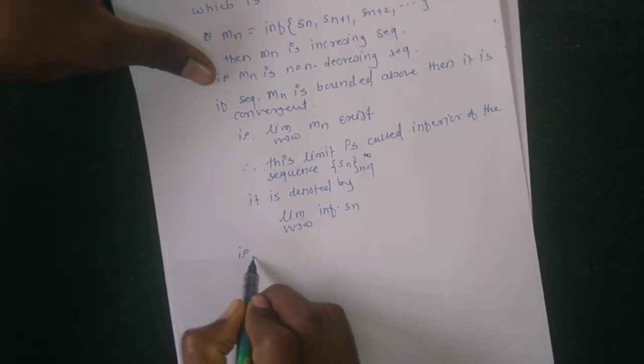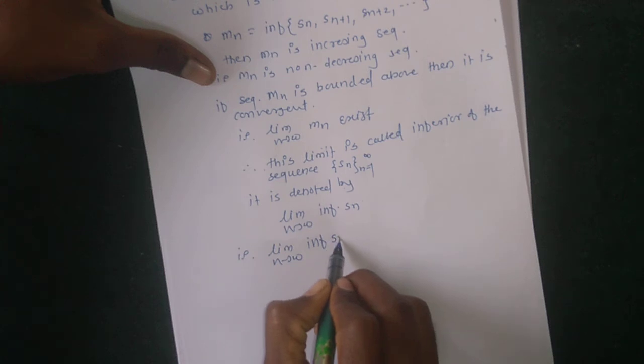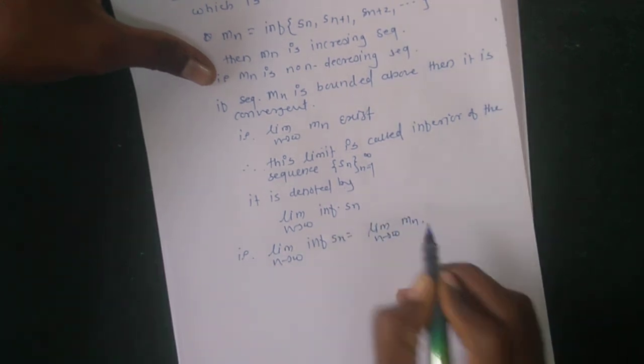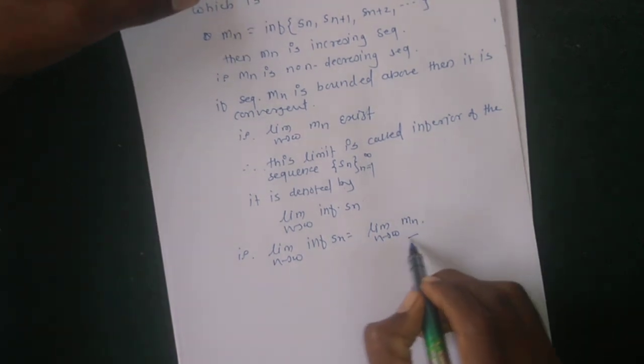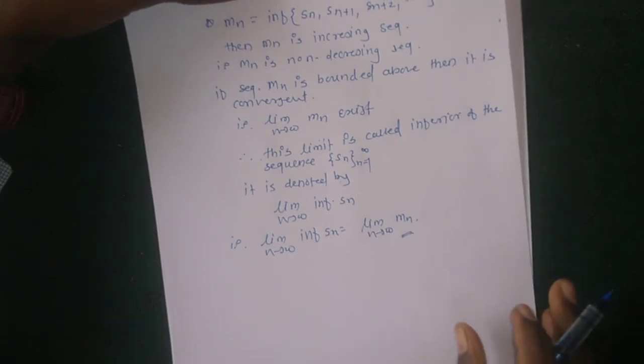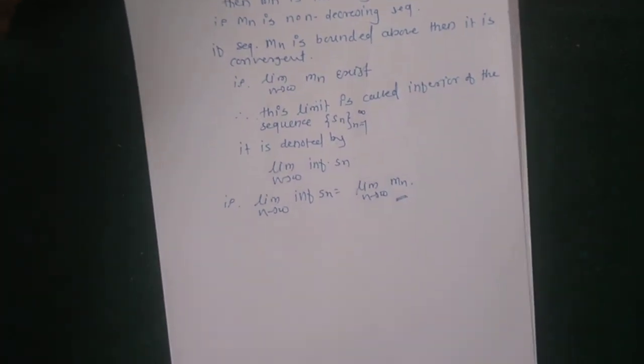That is, it is equal to the limit as n tends to infinity of mn. And if this limit does not exist, then the limit inferior of the given sequence does not exist.